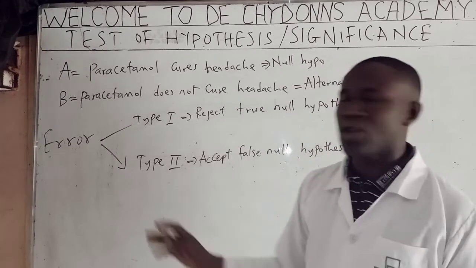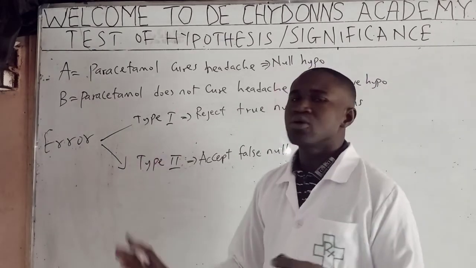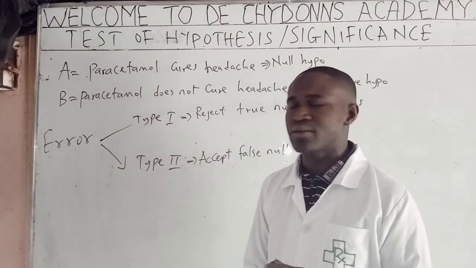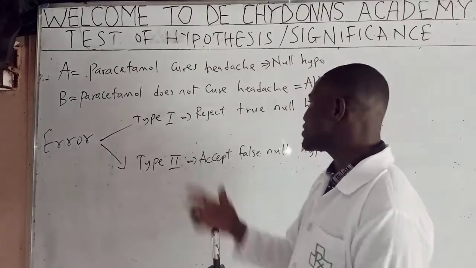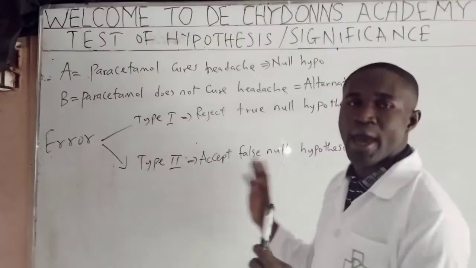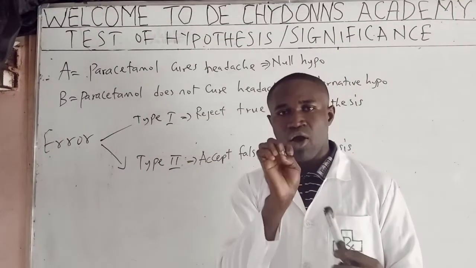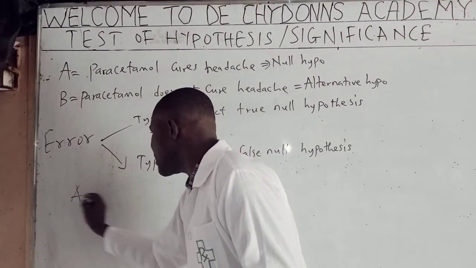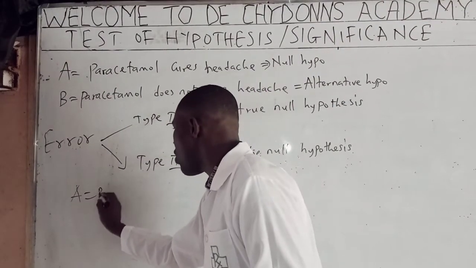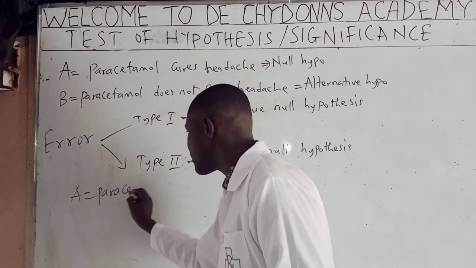Now let's see how we can understand these two errors we have in decision making. These are the two types of errors we have in decision making. You can see the simple explanation on the two errors. Let's see how we can understand it better. Let's say that Mr. A said, yes, paracetamol cures headache.